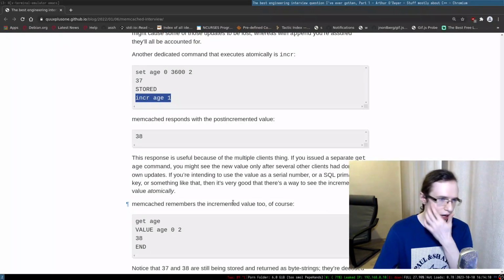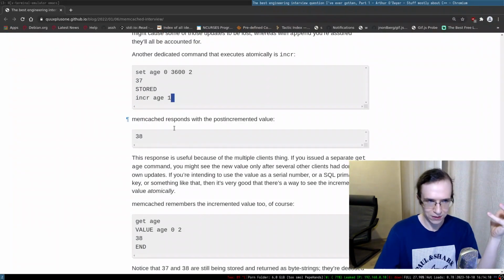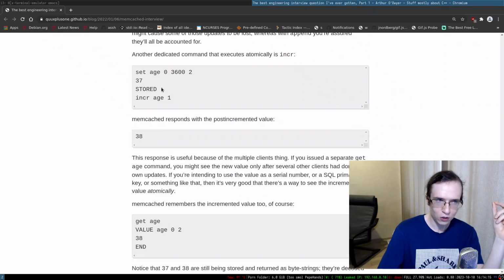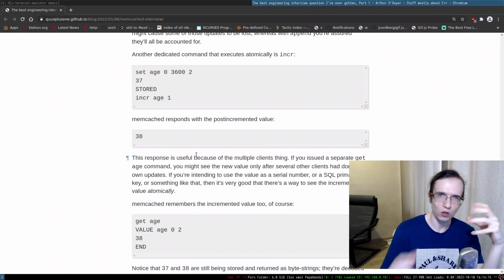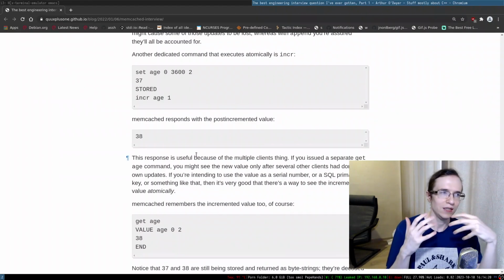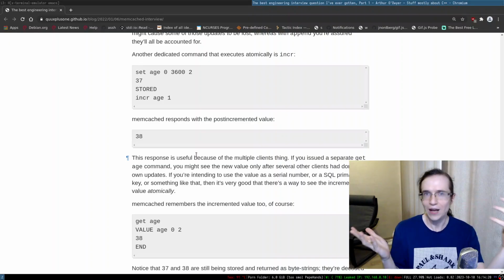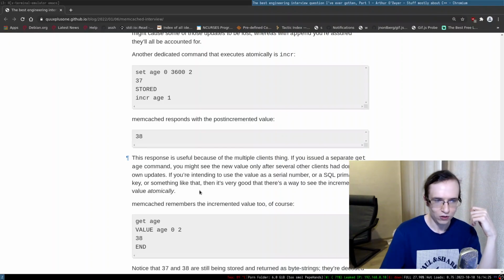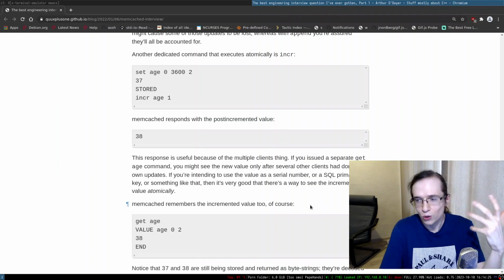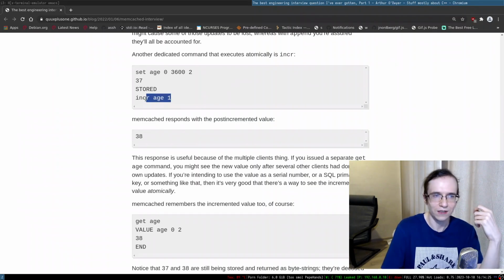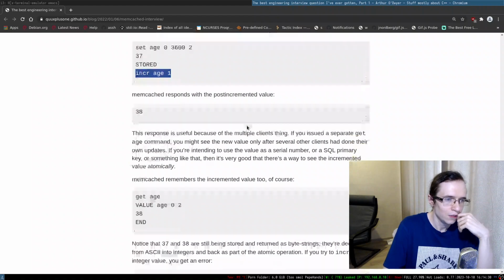And the reason why you want to have this as a command in memcached is that it's going to perform these things atomically. Memcached is supposed to be used in shared distributed environments where it has several clients, and to avoid race conditions, this entire operation is atomic.